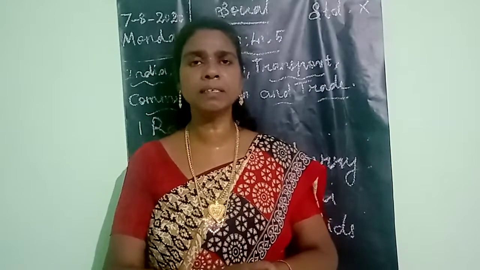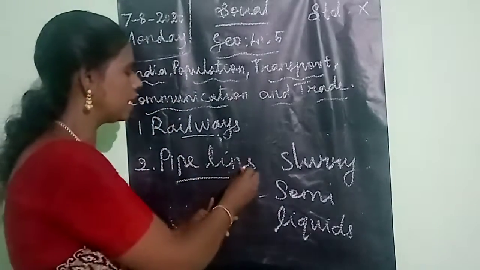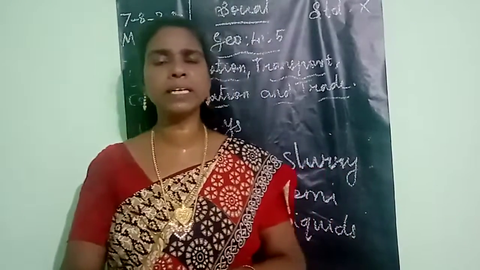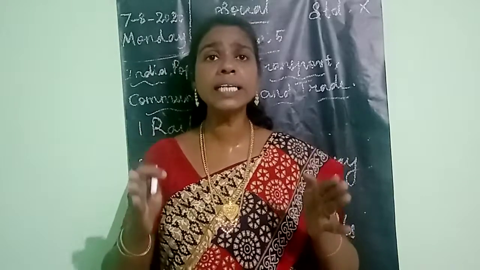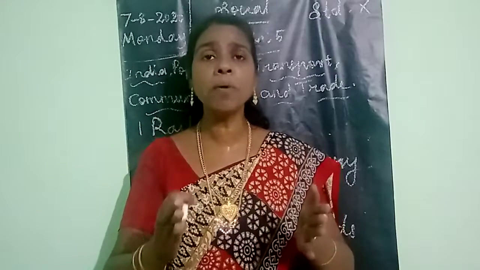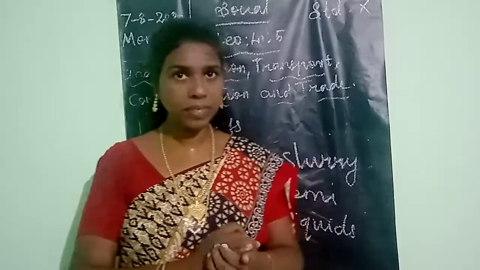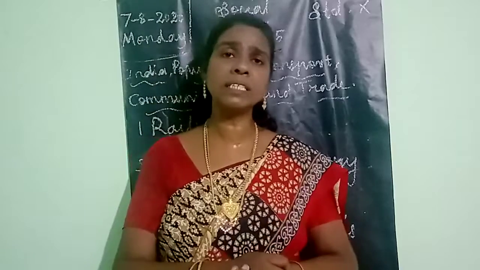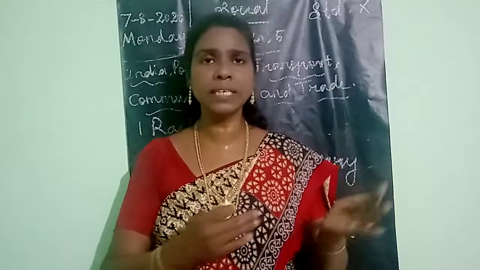Shall we recall the points? Today we learned about railways and pipelines. Railway is one of the important systems. It is the artery of the country's inland transport. Artery means important routes. Also two important railways are there, the Konkan Railway and the metro railways. These are the things we learned.